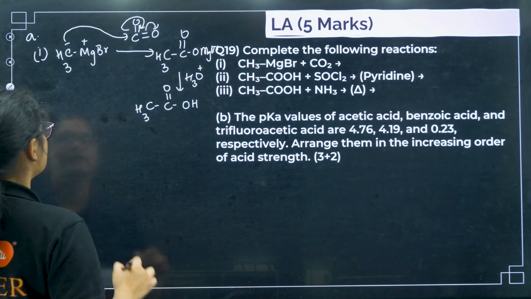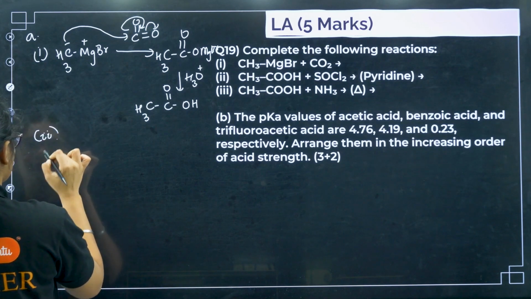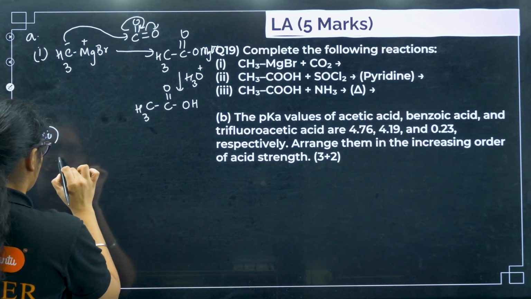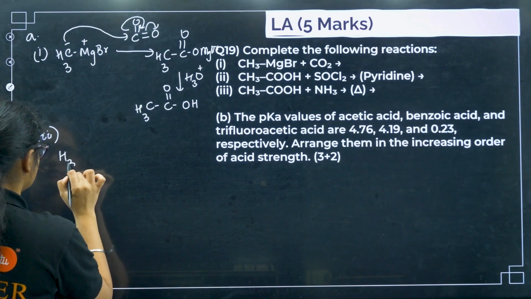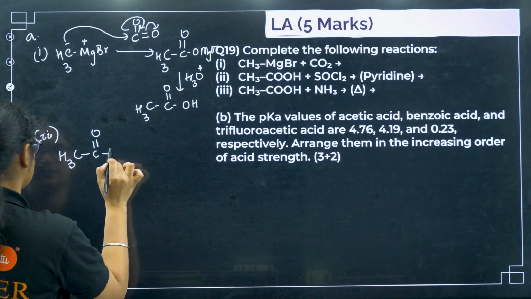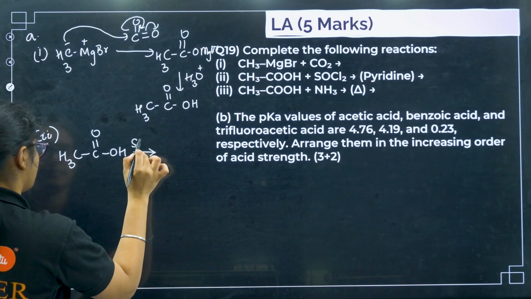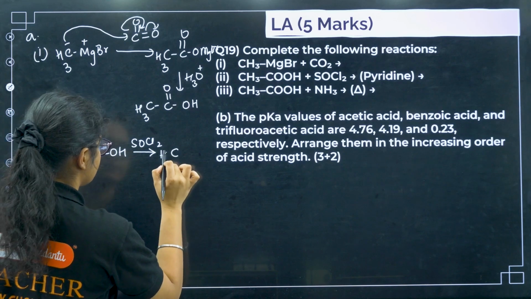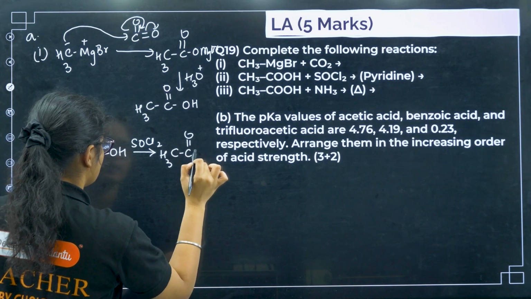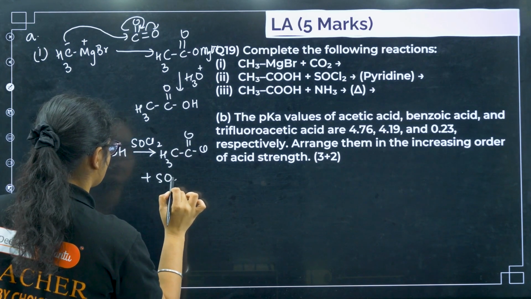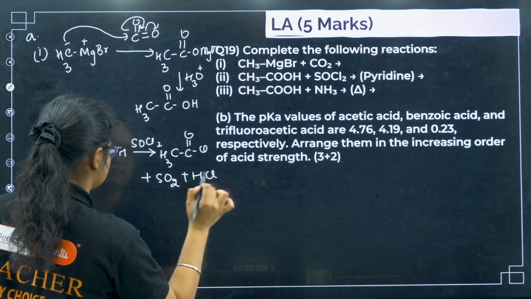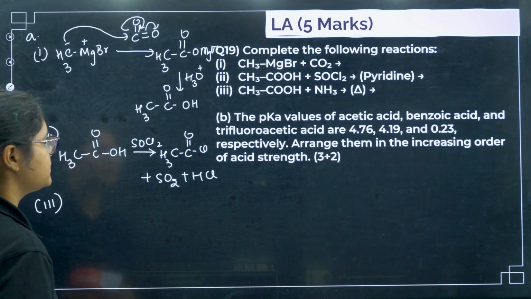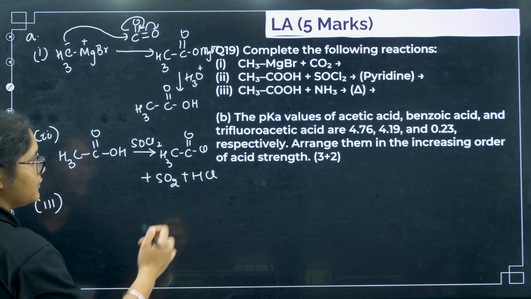You will get CH3COOH. Next, the second one: CH3COOH with SOCl2. What will happen? This OH will get converted to Cl. So you will get acyl chloride here. Apart from that, we'll get byproducts SO2 and HCl. Next, the third one: CH3COOH plus NH3, and then you have to heat it.